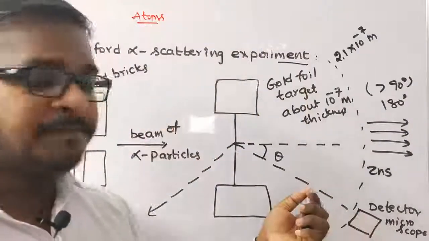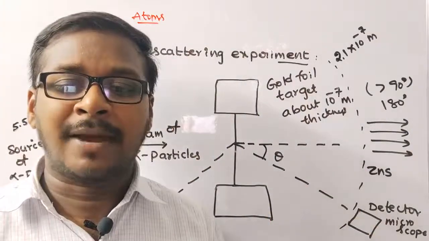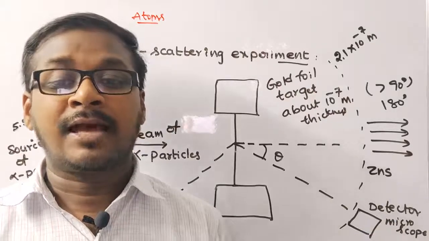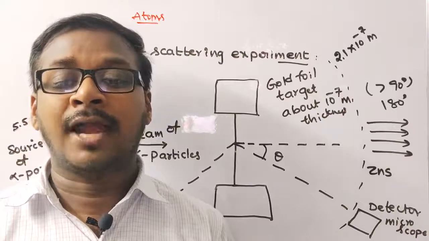In this one, most of the alpha particles passed undeviated. The atom has a lot of empty space in it.